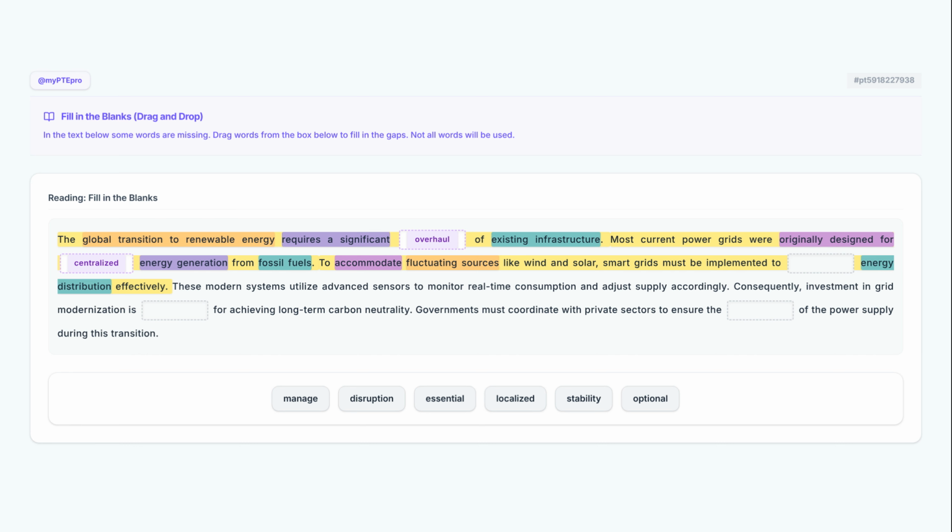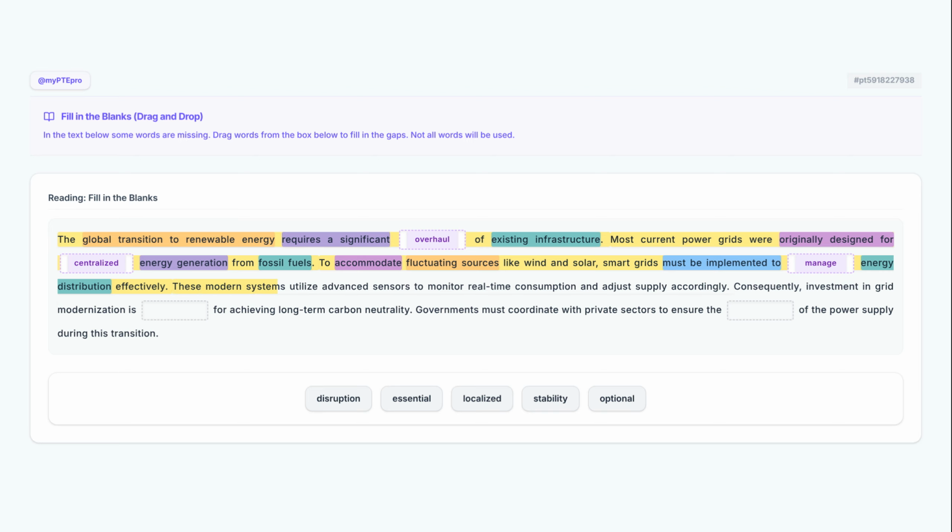The structure "must be implemented to" requires a base form verb that describes the act of managing or equalizing the supply to ensure it works effectively. I am dragging the word balance into the third blank to satisfy the requirement for a verb that describes stabilizing the energy supply and demand.